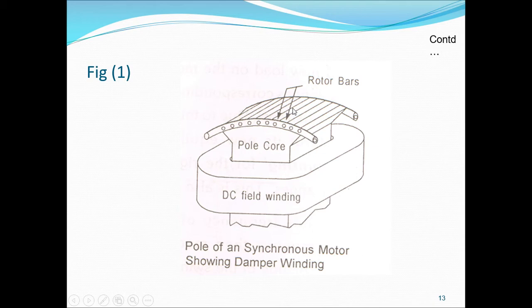Then magnetic locking will occur between the rotor pole and the stator magnetic field. When both get magnetically locked to each other, the motor starts rotating at a synchronous speed. Note down the figure.